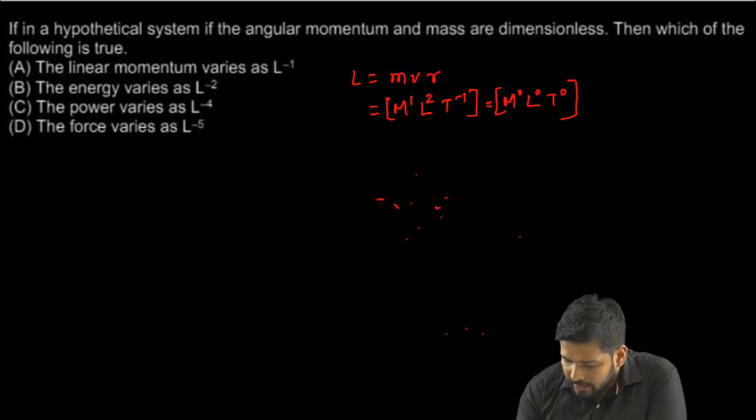Now of course, if you compare, this mass dimension is already told to us to take as 0, so I can just strike this off. So I'm left with L to the power 2 T to the power minus 1, and I'll put it in dimension equals L to the power 0 T to the power 0.